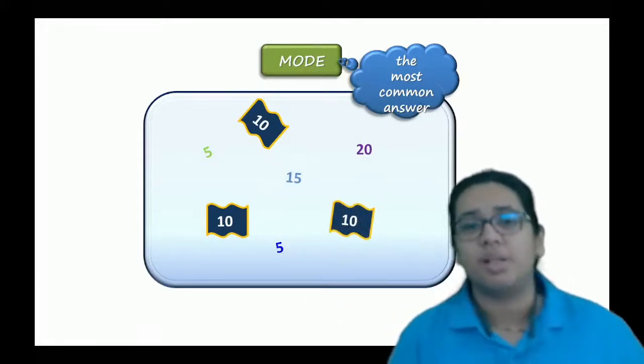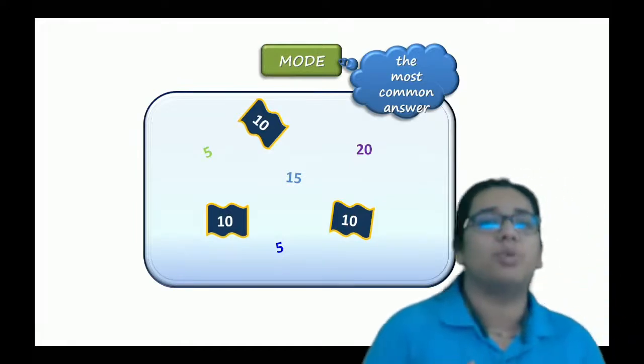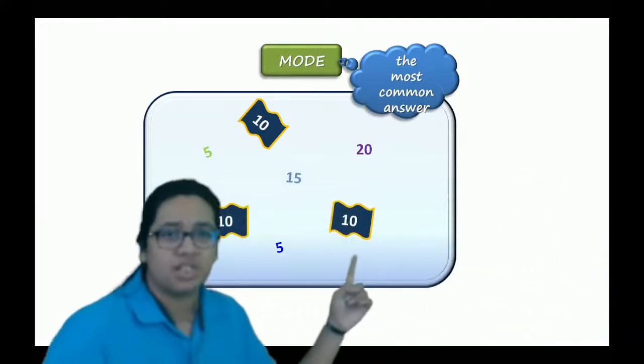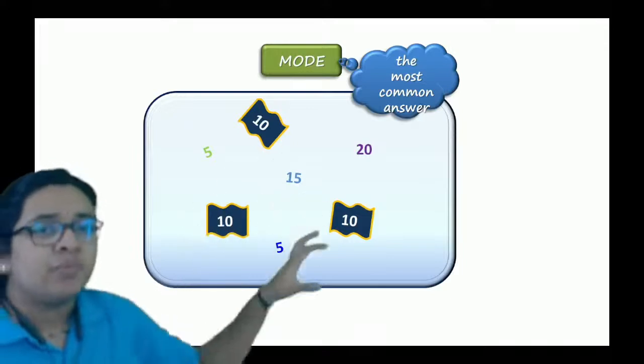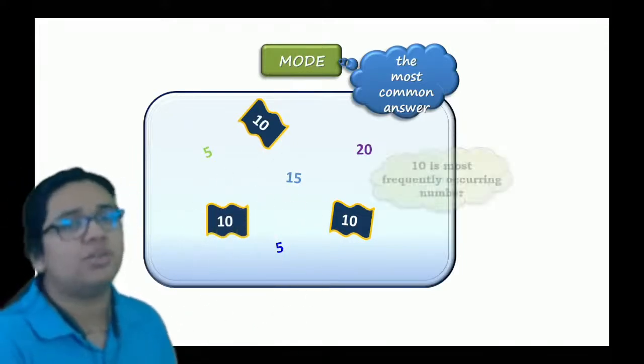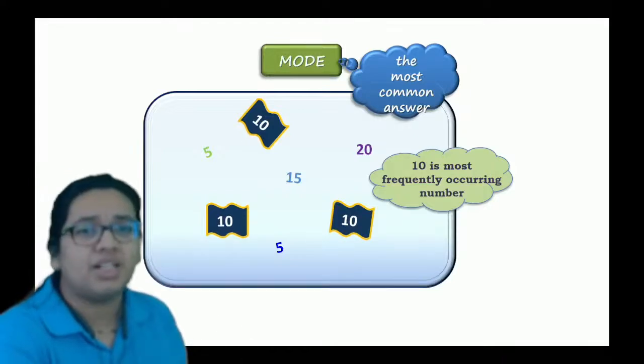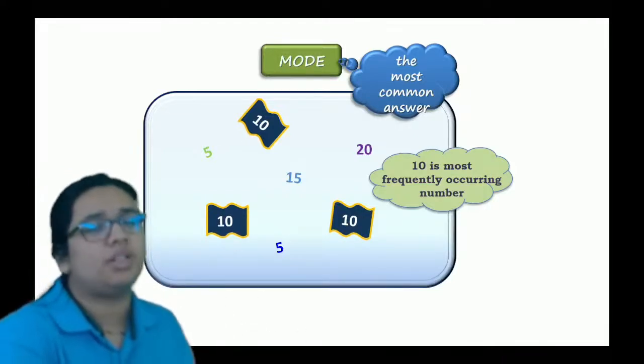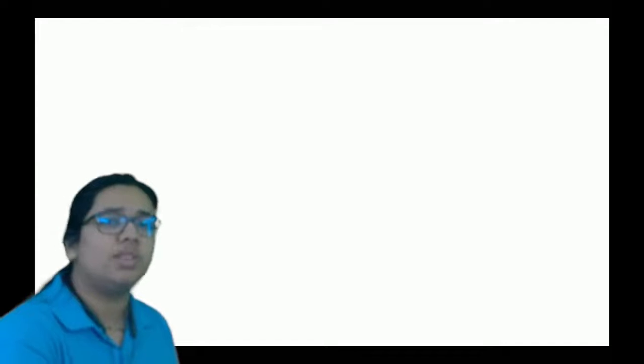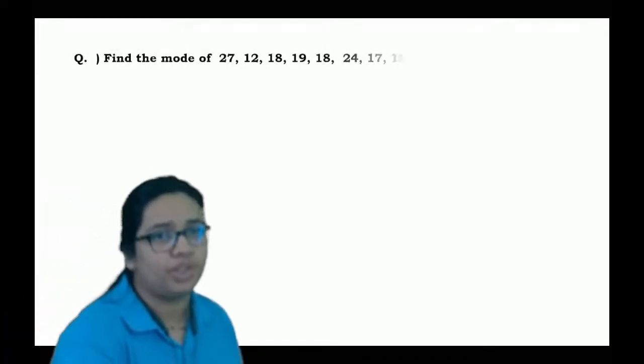Okay, so the most repeated observation is 10 here. So I will say that the mode of this data will be 10. It is as simple as this. As 10 is the frequently occurring number, hence 10 will be the mode here.